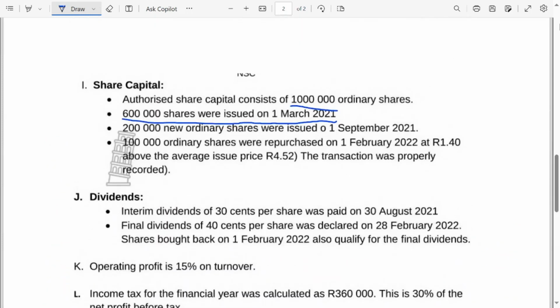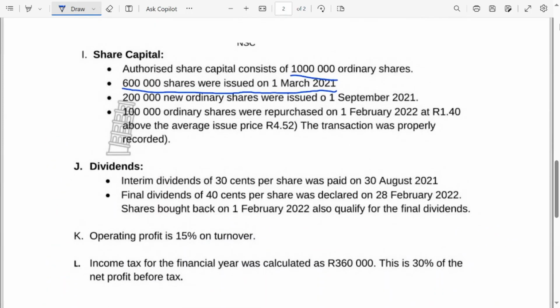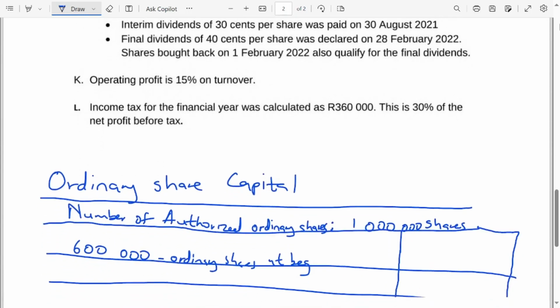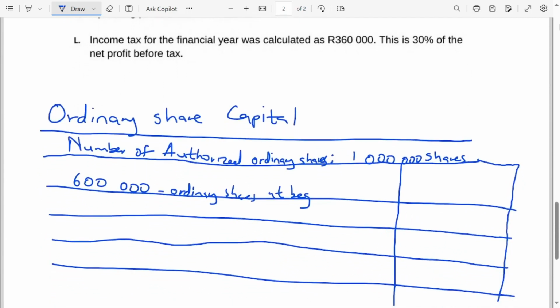They also said 200,000 new ordinary shares were issued on the 1st of September 2021. That is the shares issued during the financial year, so these are the additional shares. We're not told how much they were issued for.